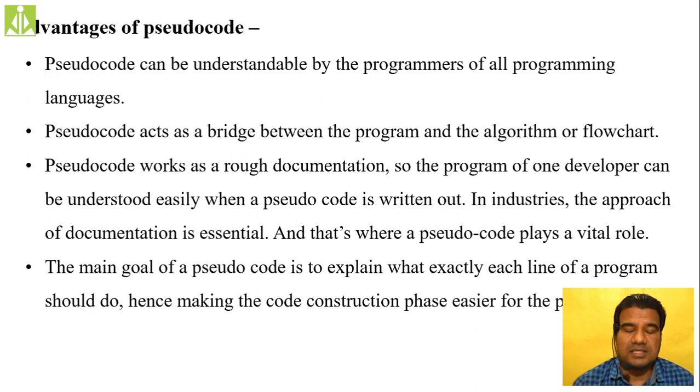So what sort of advantages do we have with the help of this pseudocode? It can be understood by programmers of all programming languages, as we are not making any kind of close relation between a specific programming language and the pseudocode. That is the reason why pseudocode can be understood by people from many different programming language backgrounds. Pseudocode acts like a bridge between the program on one side and the algorithm or flowchart on the other.